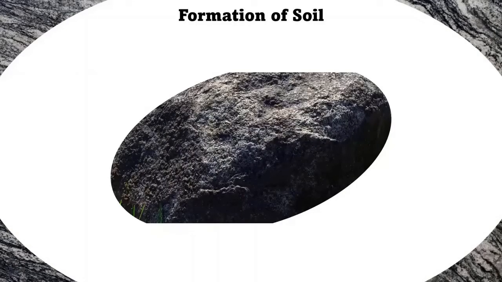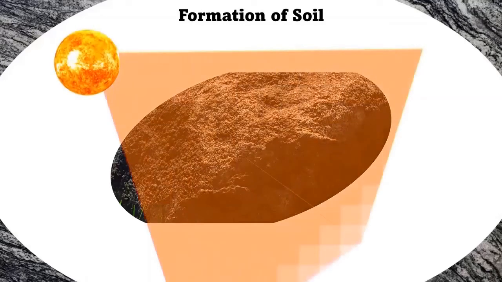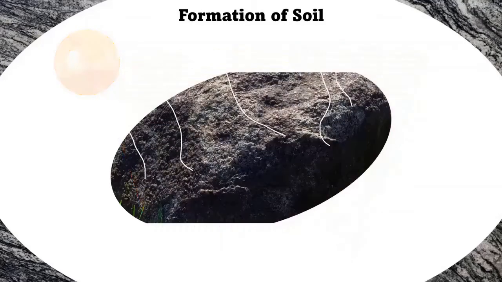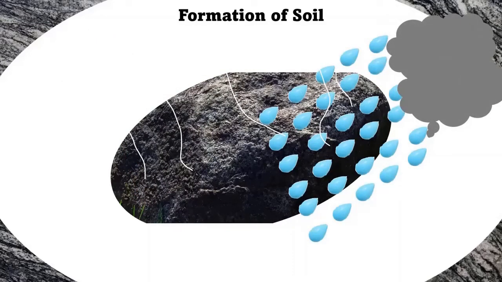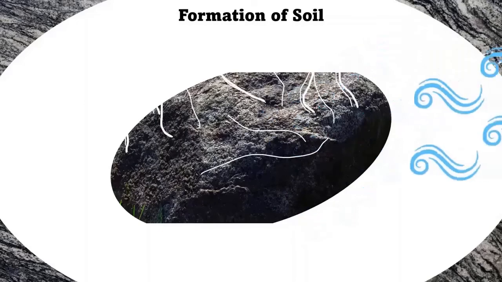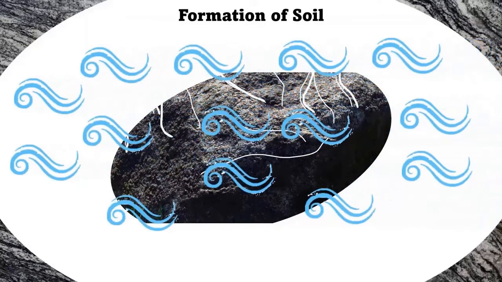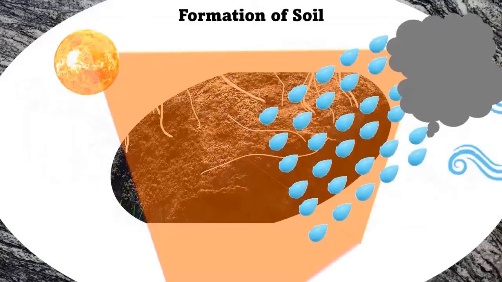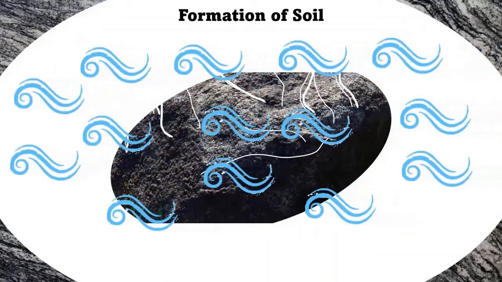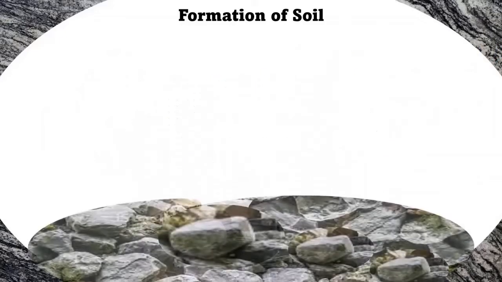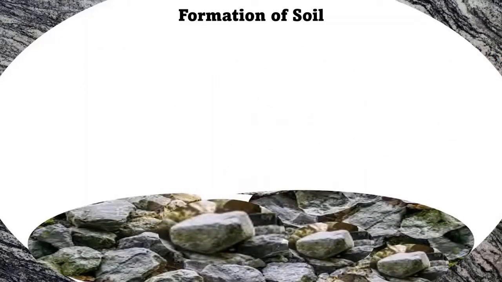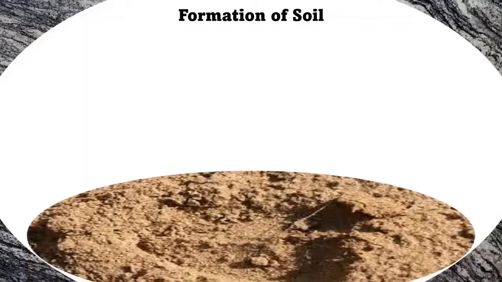Now soil. We're going to see how soil is formed. The action of sunlight, water due to rain, wind, and changes in the weather broke the rocks into smaller and smaller pieces. Over many years, these rocks broke into very small pieces to form soil.